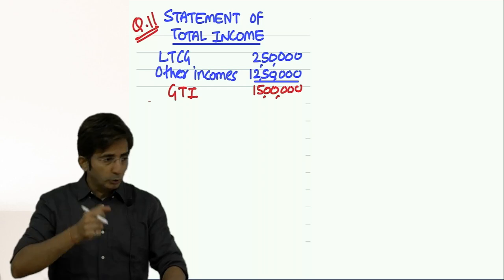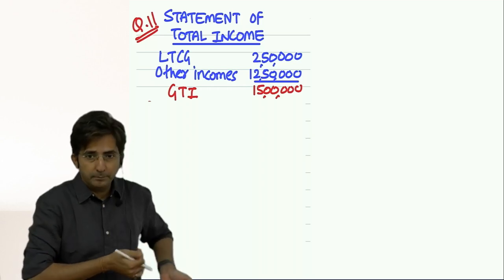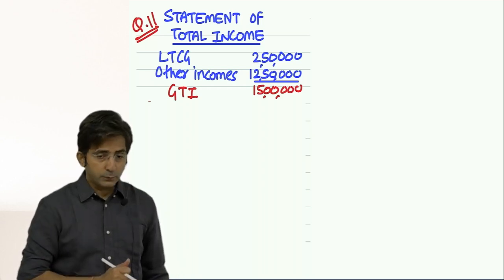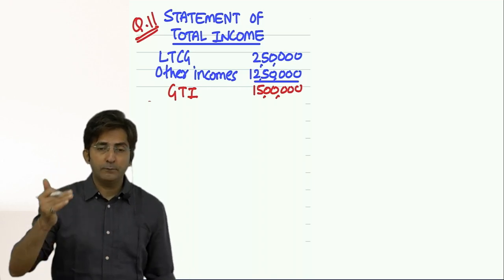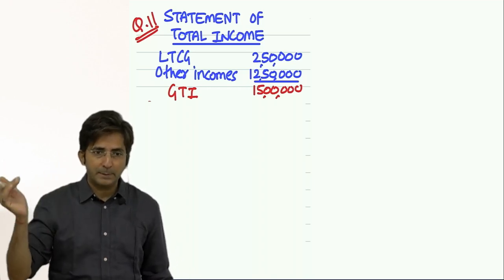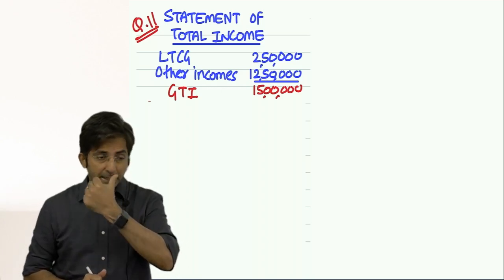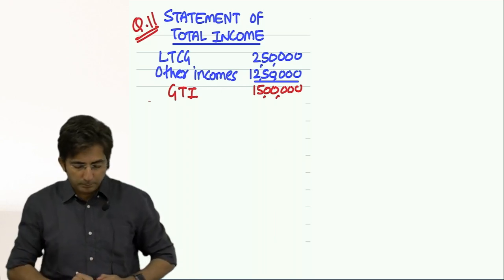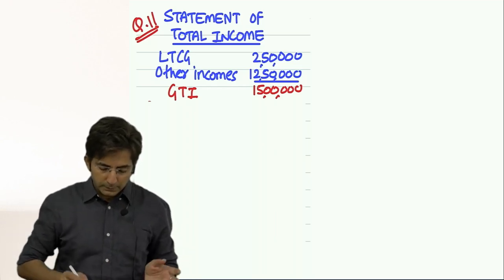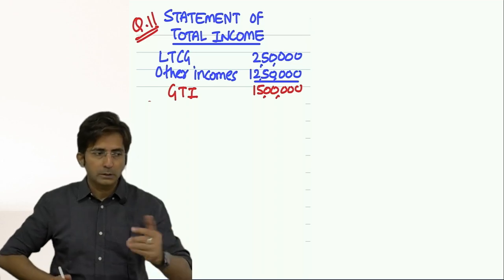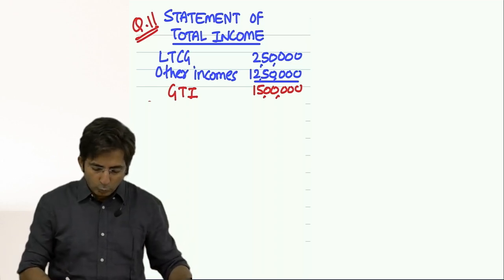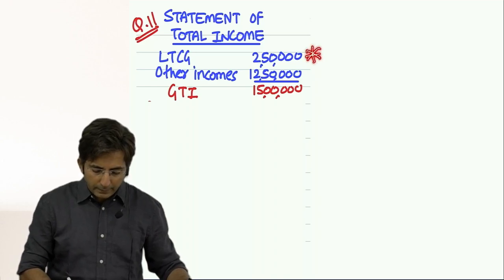See, we have to show the best possible breakup. Best would have been if you can write income from salary, house property, business, capital gains, income from other sources. But that much data is not given in the question. So this is the best we can do. Write long-term capital gains, 2,50,000, which was given separately.